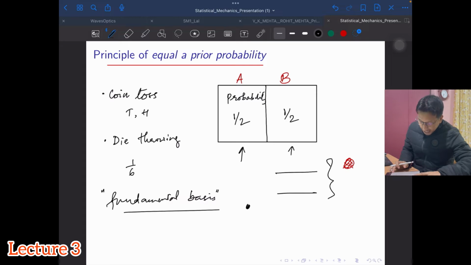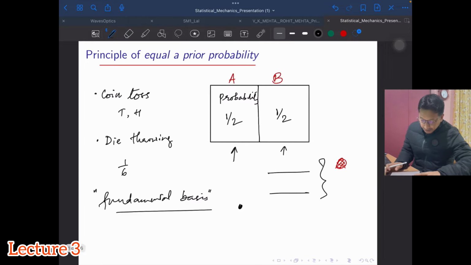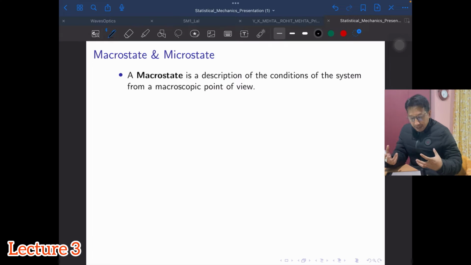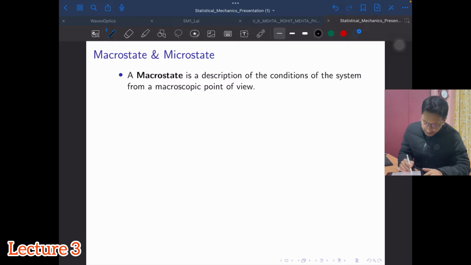Next, let's discuss macro state and micro state. If you know the basic meaning of macro and micro, you can think of the macro state as giving you the macroscopic, or the very bird's-eye view of the system. Again, let's go back to the system we have considered.